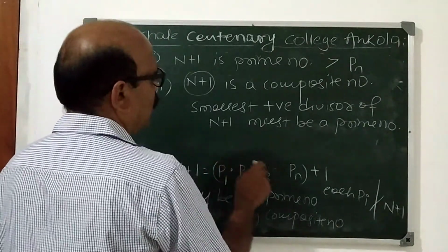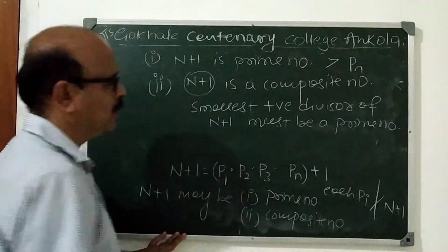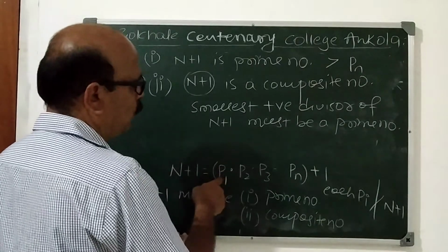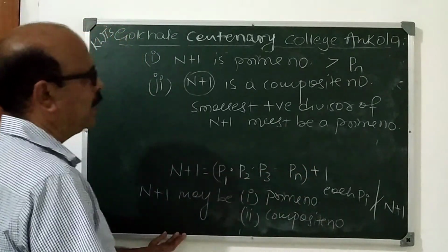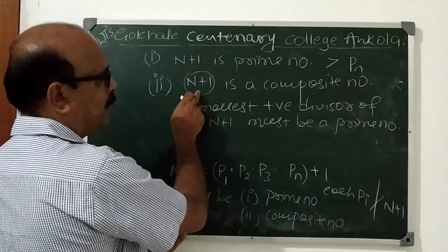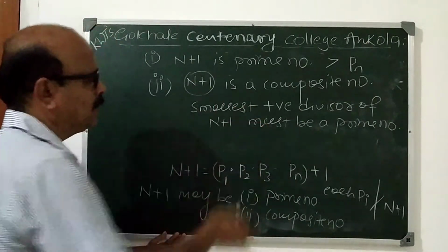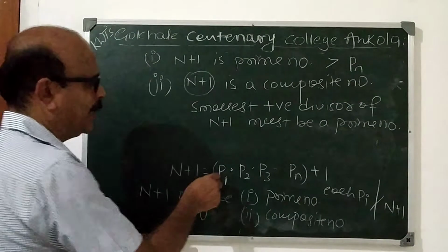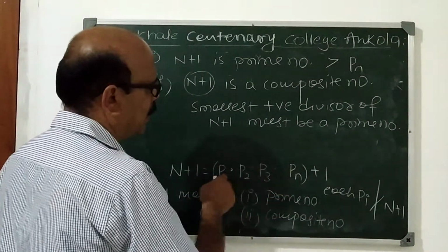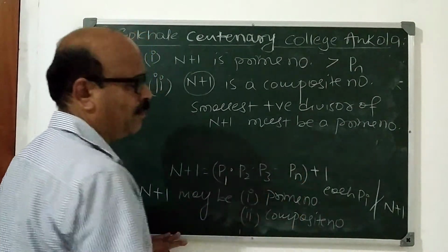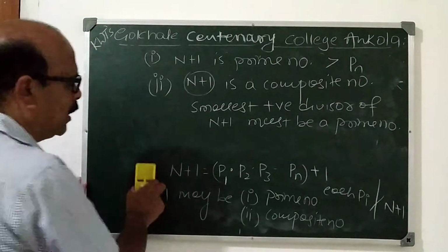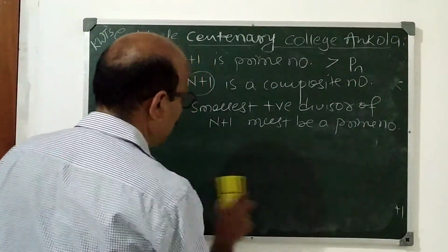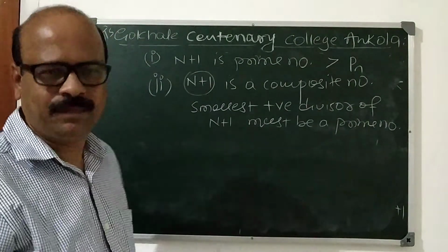Therefore, there must exist one more prime number which doesn't belong to P1, P2, P3, etc., Pn, and it divides n plus 1. In this case also, there exists a prime number greater than Pn. Therefore, the conclusion is that the number of prime numbers is infinite.